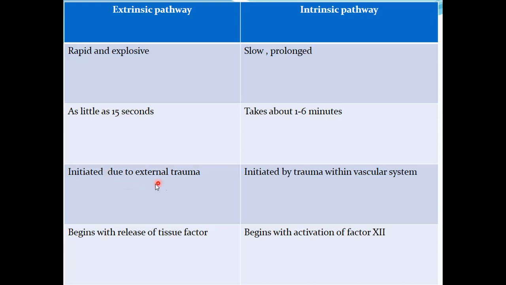The extrinsic pathway is initiated due to external trauma, so that there is release of tissue factor. Whenever there is release of tissue factor, it will cause activation of the extrinsic pathway, while the intrinsic pathway is initiated by trauma within the vascular system in which there is no release of tissue factor. So the intrinsic pathway will be activated because of the contact of the blood with the damaged endothelium or the subendothelial collagen, or the contact of the blood with a glass surface such as in a test tube. So this causes the activation of factor 12. The intrinsic pathway begins with the activation of factor 12, while the extrinsic pathway begins with the release of tissue factor.